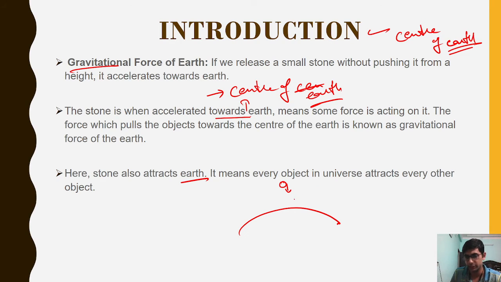We can see this, but the thing which we can't see is that this earth is also attracted toward this stone. Why can't we see it? Because it is such a small value that we can't see it. We can measure it, but we can't see it with our naked eyes. Okay, we need some specific tools for that.